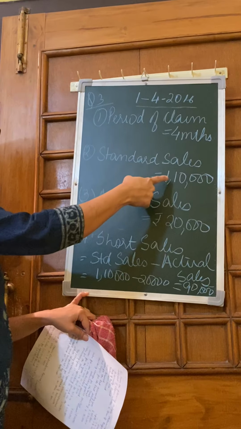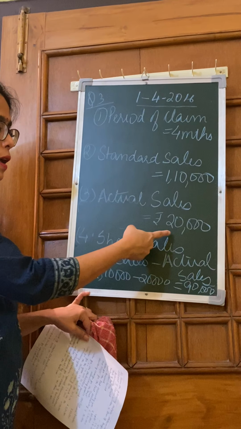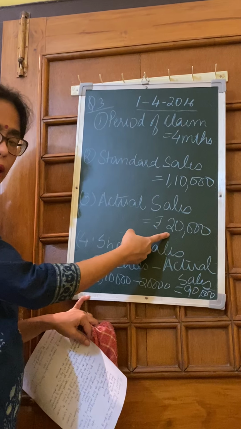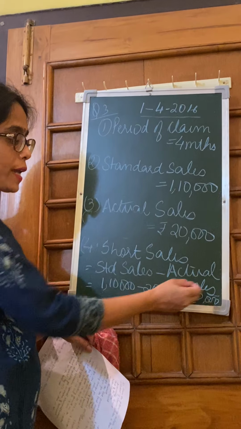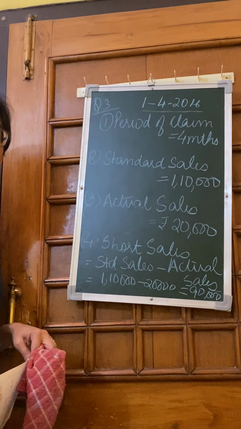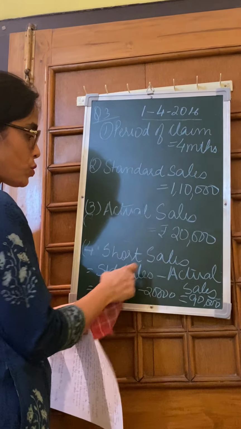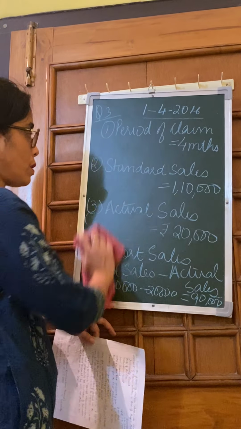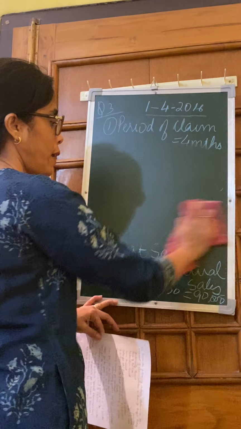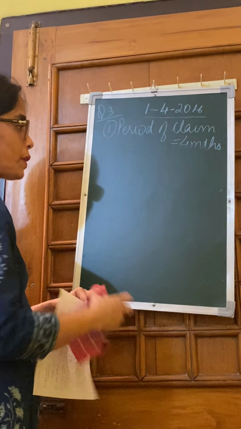Clear? It should have been 1,10,000. Actual sales that took place was 20,000. So there is a difference of 90,000. The sale was short by 90,000. Okay, short sales is 90,000. So now next what we'll find out.